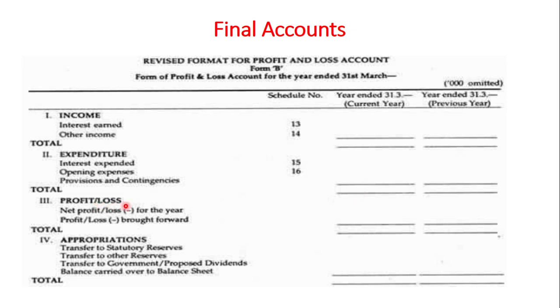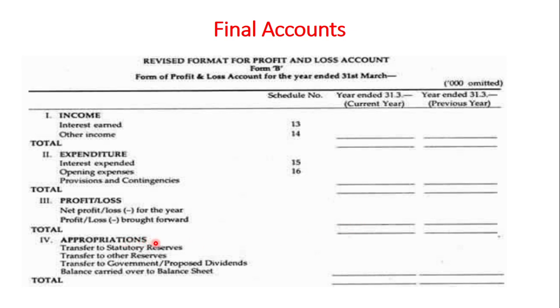Then profit or loss, Roman number 3. Net profit or loss for the year. Profit or loss brought forward, which means this is for the current year, and this is the old balance sheet's profit, last year's profit brought forward. Then total. Profit or loss is income minus expenditure, this total minus this total. Then here you write the total of the current year profit and old profit brought forward.